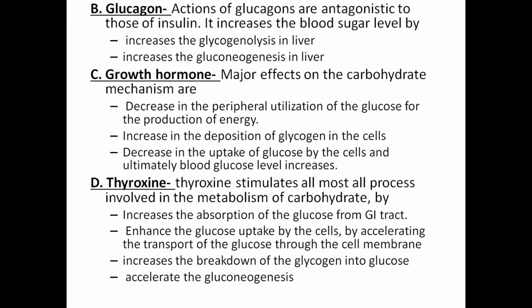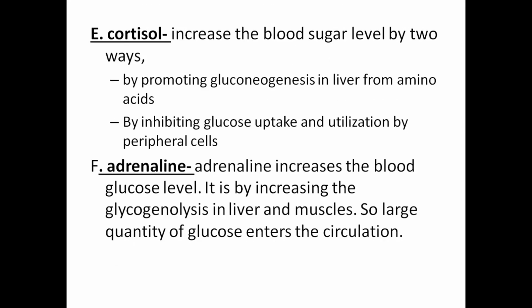The fourth one is thyroxine. Thyroxine stimulates almost all processes involved in the metabolism of carbohydrate by increased absorption of glucose from the GI tract, enhancing the glucose uptake by the cells by accelerating the transport of glucose through the cell membrane, increasing the breakdown of glycogen into glucose, and accelerating gluconeogenesis.